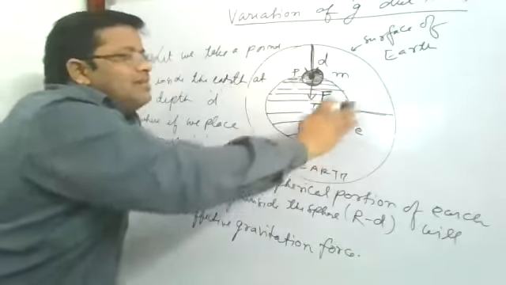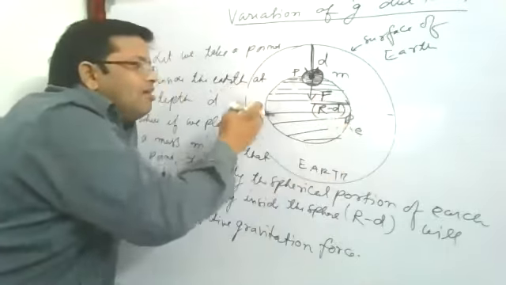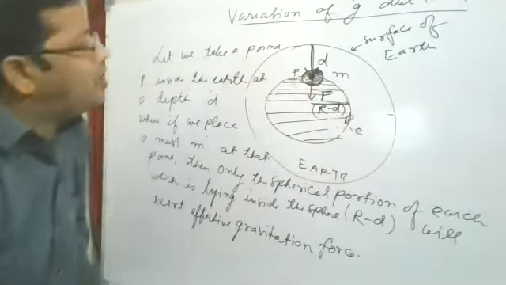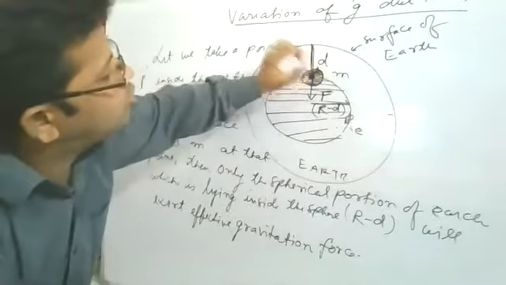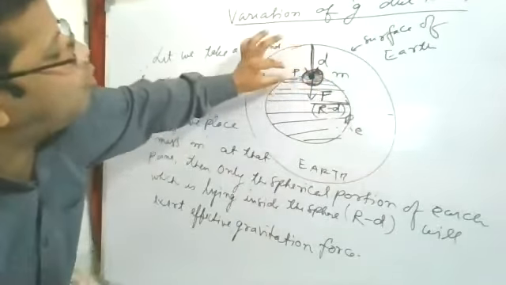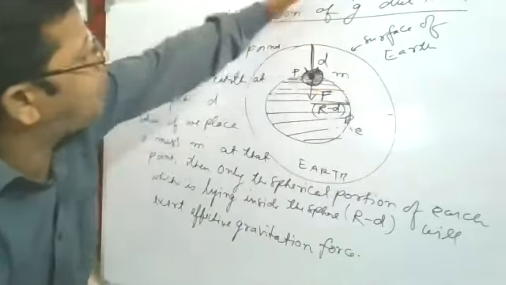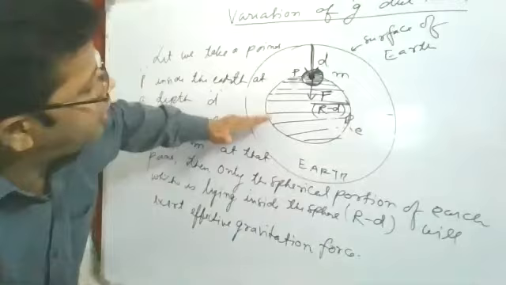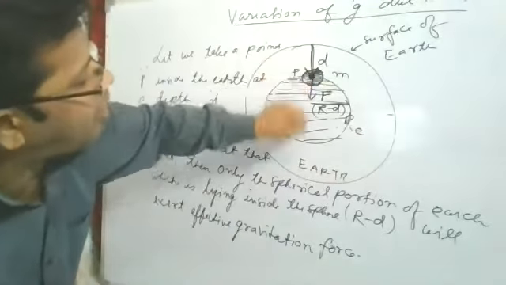But since they are much more separated in comparison to this whole mass, whatever total force is applied on this mass due to this portion in the upward direction will be cancelled out by this unshaded portion of mass, which exerts force on this body in the downward direction.